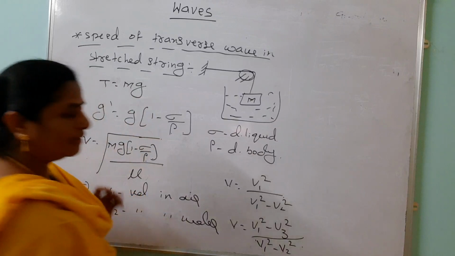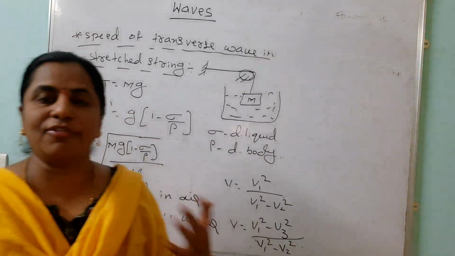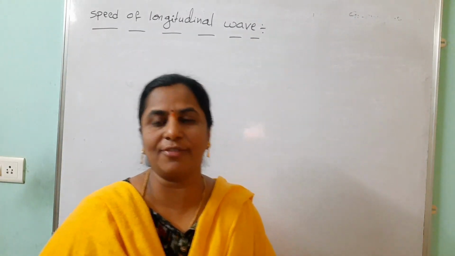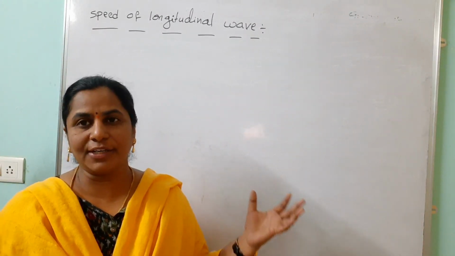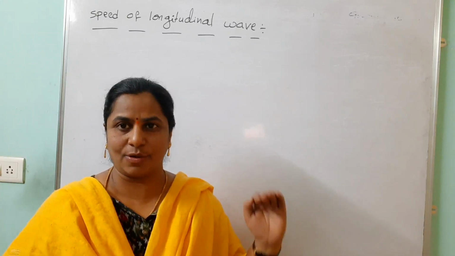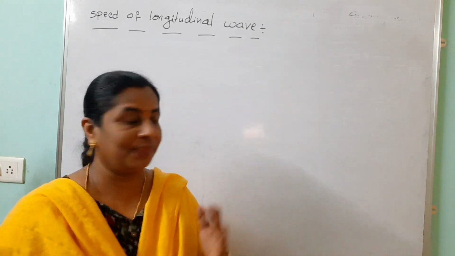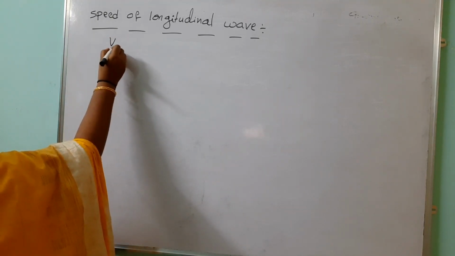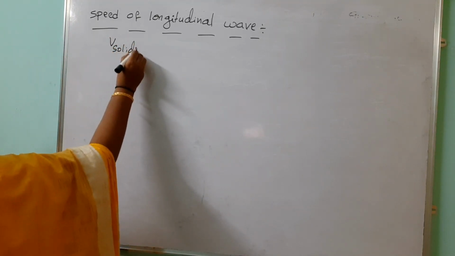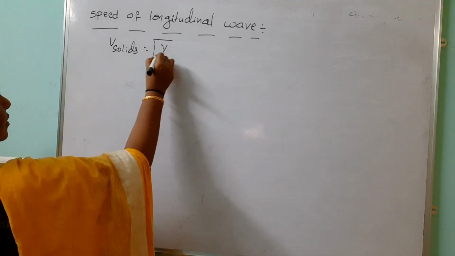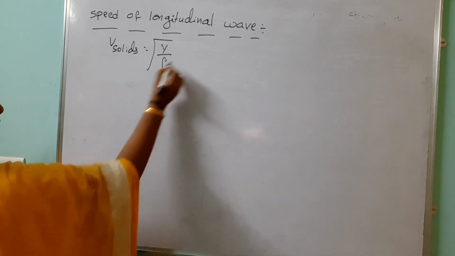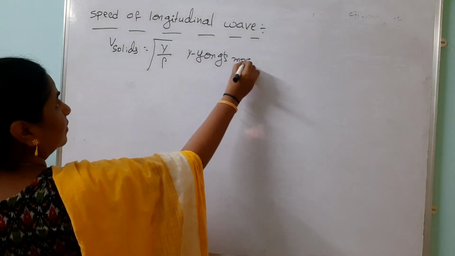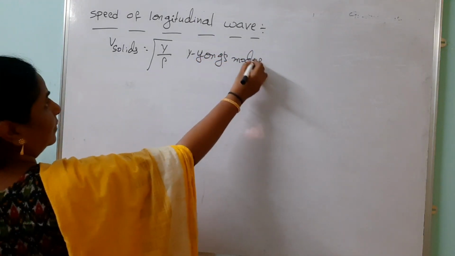See, based on the speed of the transverse wave, many formulas we revised. Our next topic is the speed of longitudinal wave. You know that longitudinal waves can travel in solids, liquids and gases also. So individually we are discussing these formulas. The speed of the longitudinal wave in solids is under root Y by rho. Y belongs to Young's modulus, this is the Young's modulus, and rho is the density.